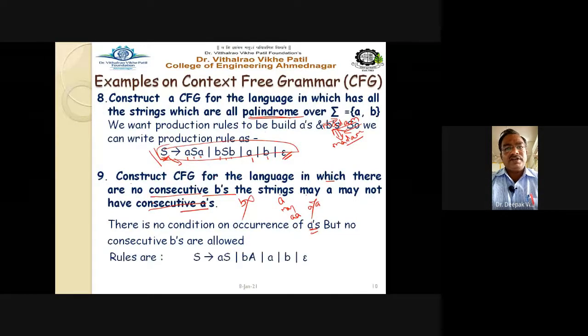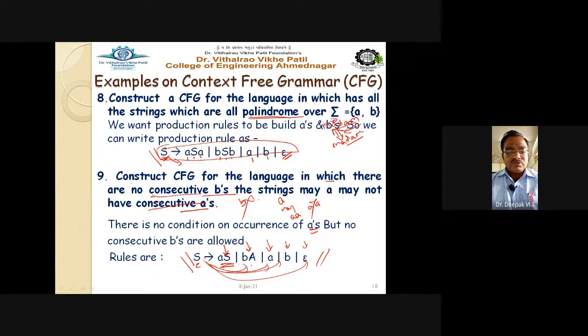So how to write? The rules are written in a single line. S gives A S, capital A, whereas it also produces B capital A. Capital A also produces small a, and also produces small b, and S also gives the epsilon symbol. With this grammar, we can generate strings that define the language having no consecutive B, while A may or may not be consecutive. So how many rules are there? Rule number one, two, three, four, and five rules are defined here.